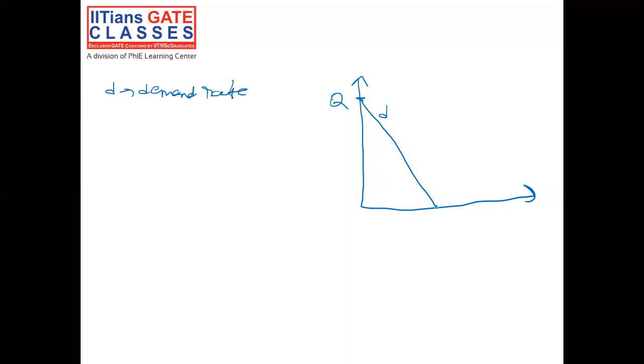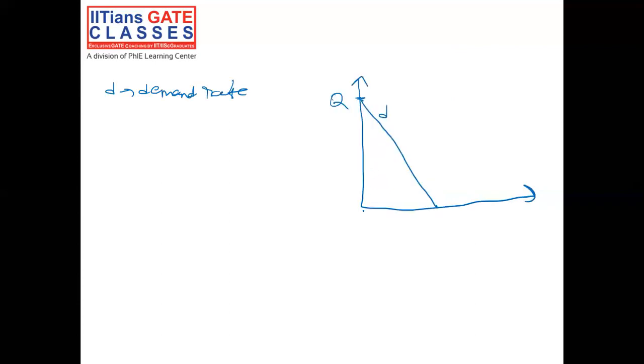So it will get consumed in total time, capital T, that is the time gap between two successive orders. And here we will receive our next order, and again it will get depleted in capital T time, and so on and so forth.